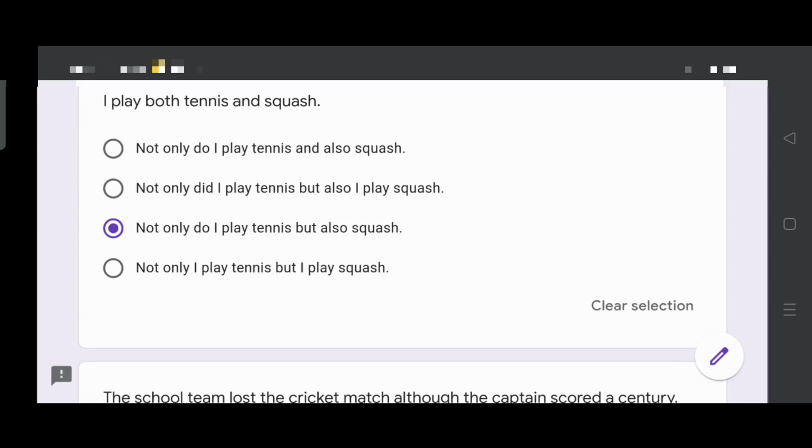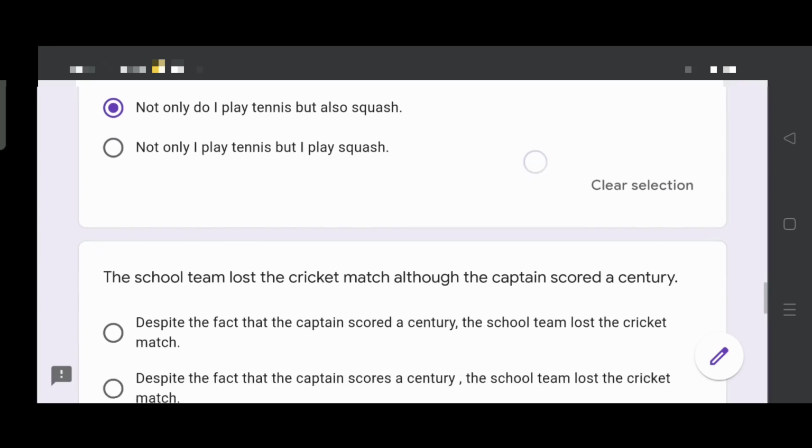What is the right answer? Yes, the third option is the right answer. Not only do I play tennis but also squash.